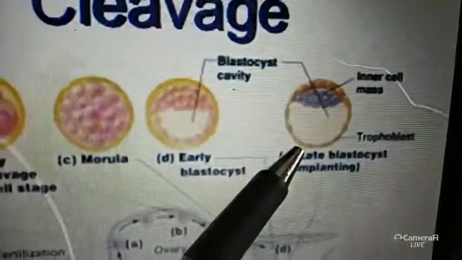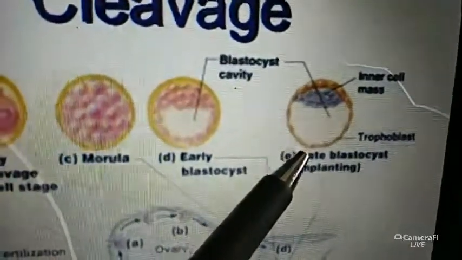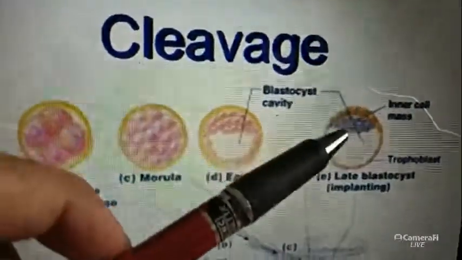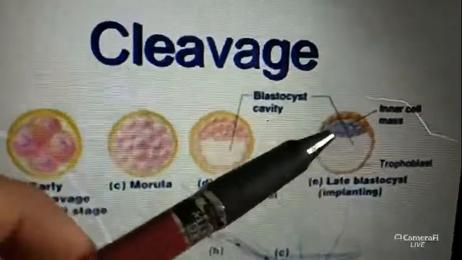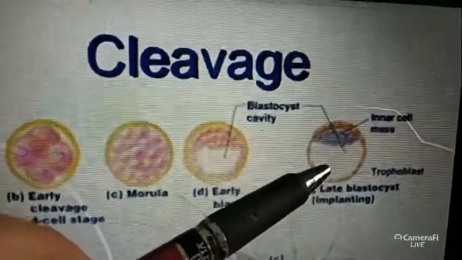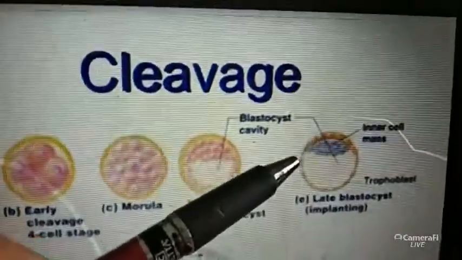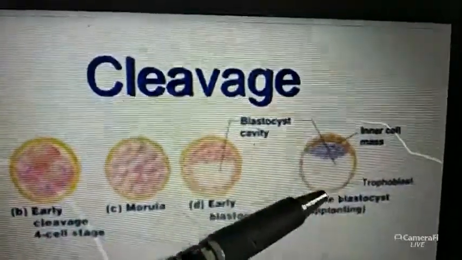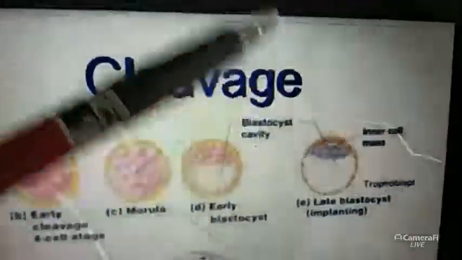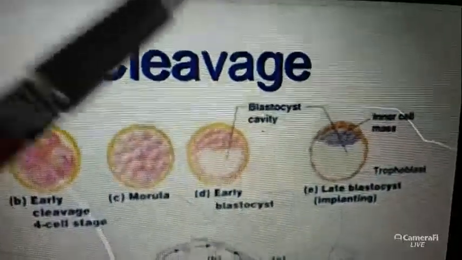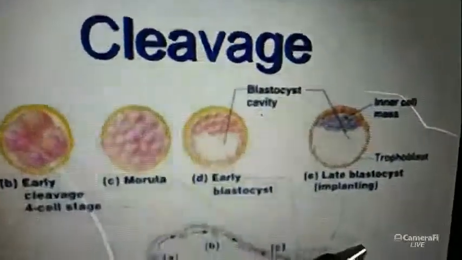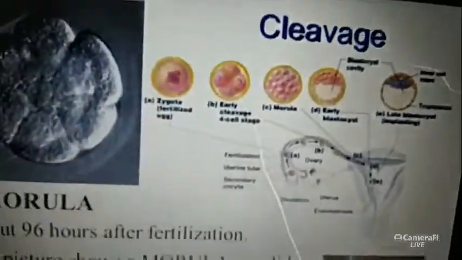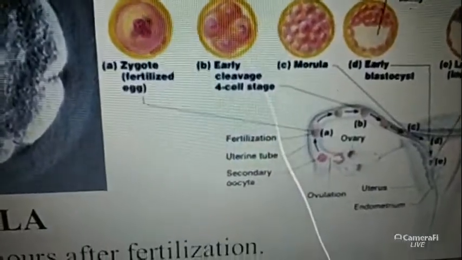This trophoblast is the outer covering, and the inner cell mass is the inner lining of the blastocyst. This trophoblast gets attached to the endometrium layer of the uterus, and then this inner cell mass is transformed into the embryo. Okay, this is the basic fundamental of the cleavage system.